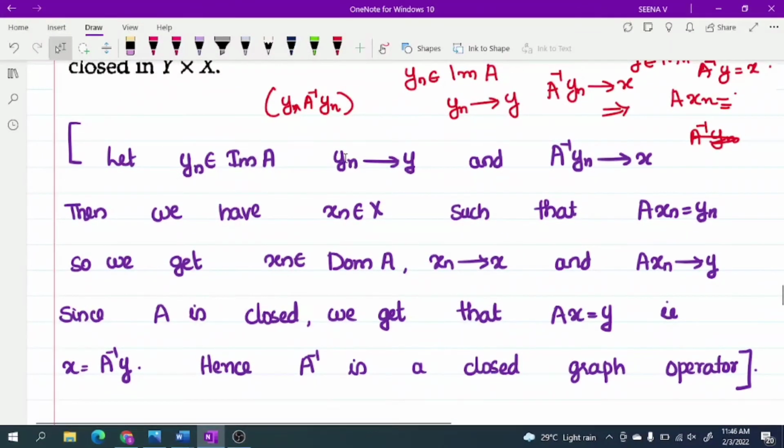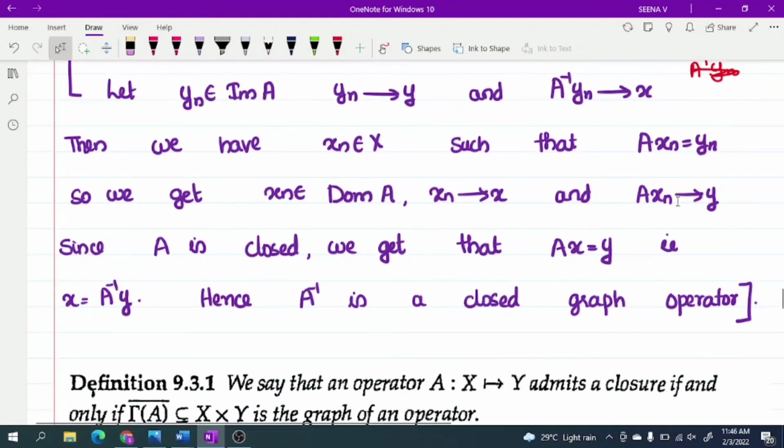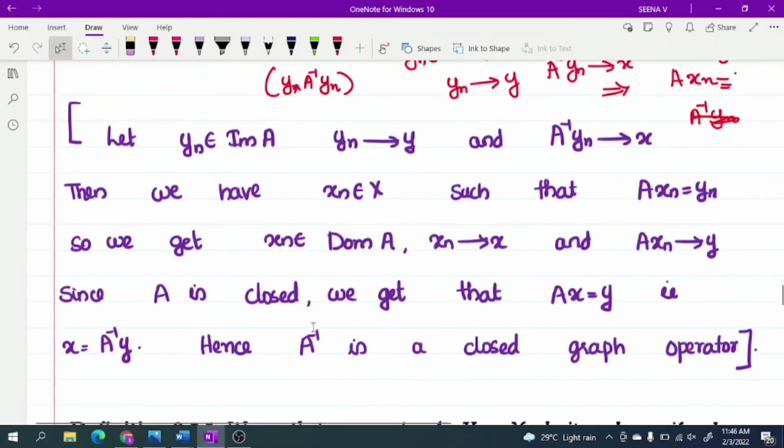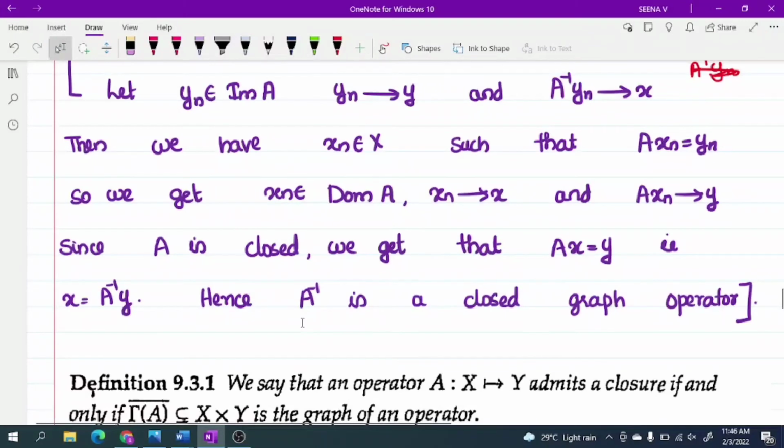As yn converges to y and yn belongs to image A, there exists xn belongs to X such that Axn is equal to yn. So xn belongs to domain of A, xn converges to x, and Axn converges to y because yn is equal to Axn. Since A is closed, we get Ax equal to y. From this, we get x equal to A inverse y. Therefore, A inverse is a closed graph operator.